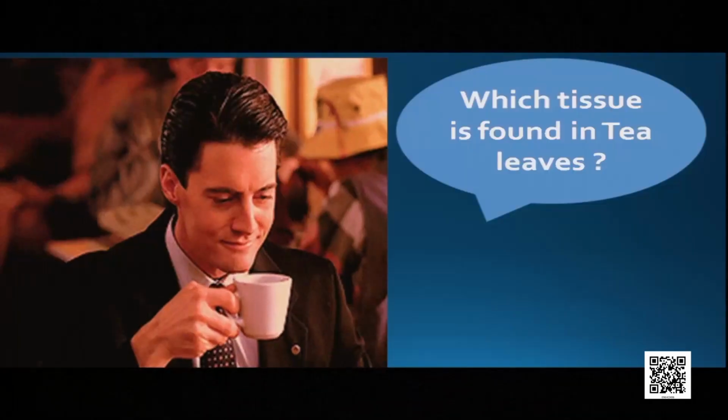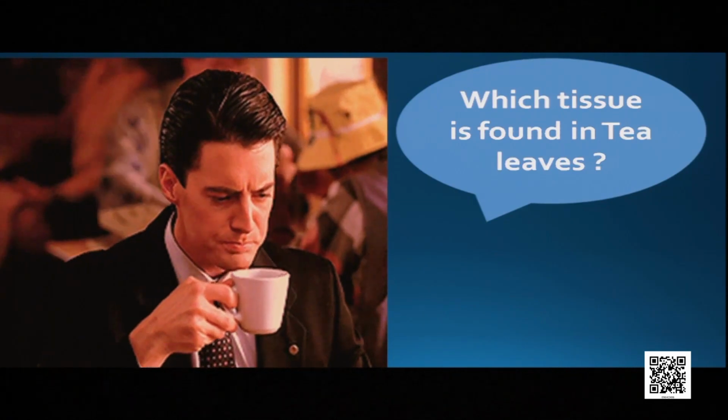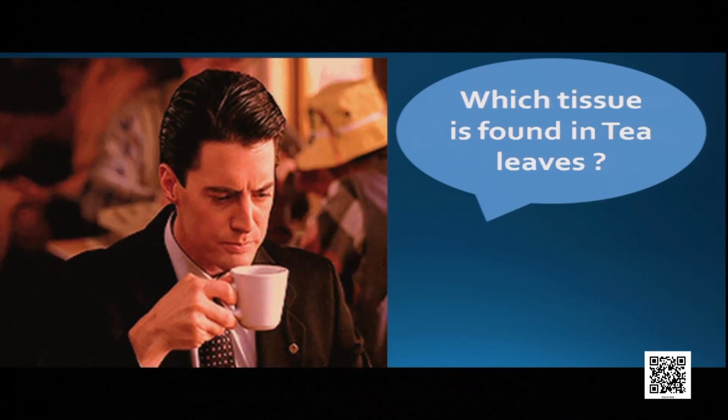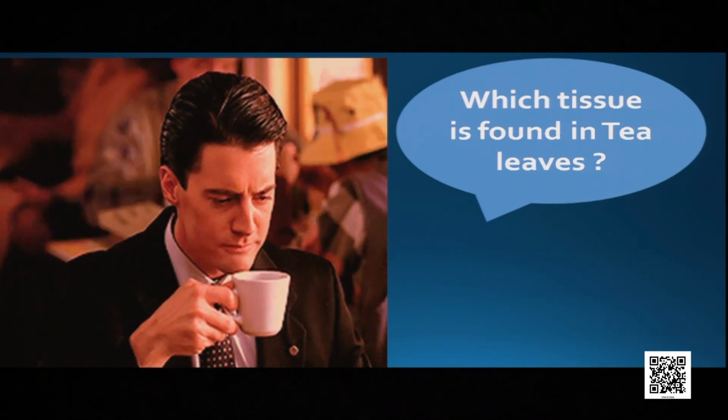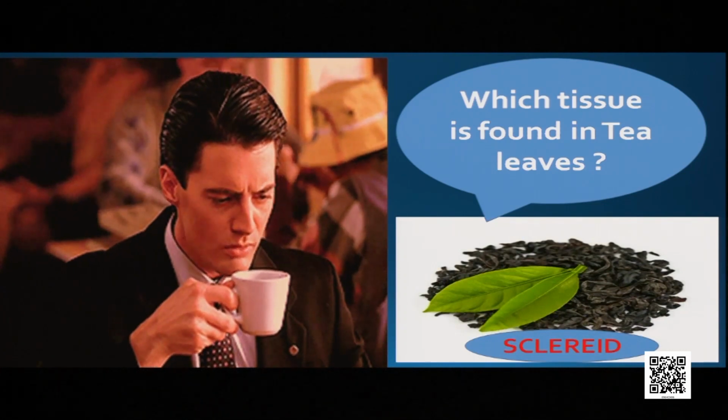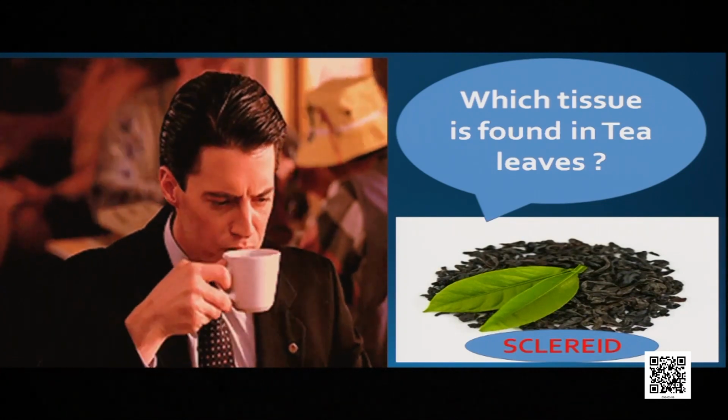Yes, so here is a question for you. Can you tell which tissue is found in the tea leaves? Either it is scleroid or it is fiber. Yes, so it's scleroid, not the fiber, it is scleroid.